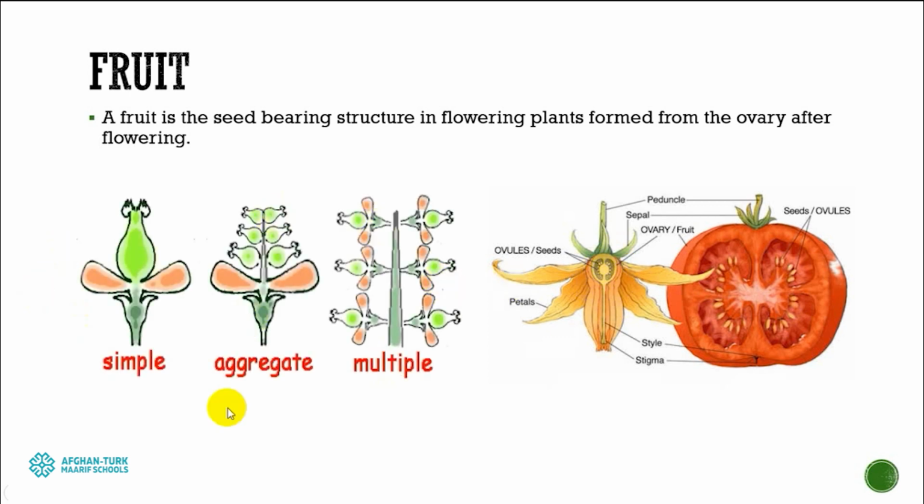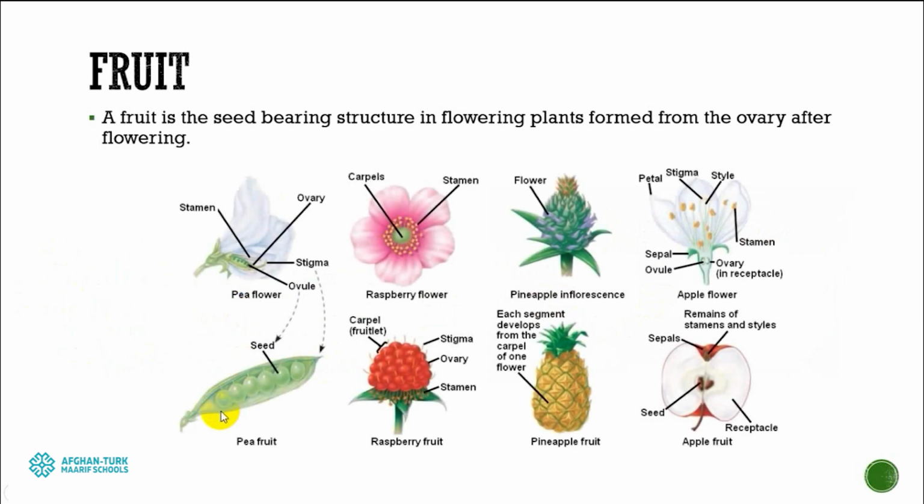As there are different shapes of ovary, that's why we get different shapes of fruit. For example, we can compare the blooms with their fruits, which have exactly the same shape.